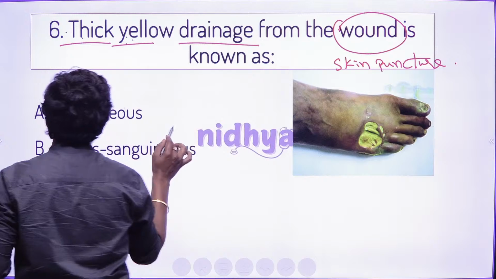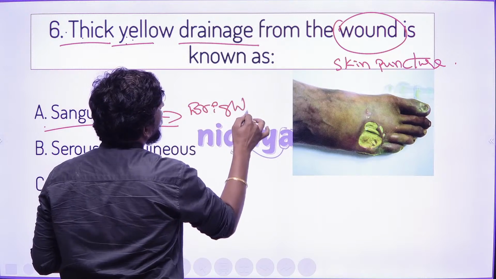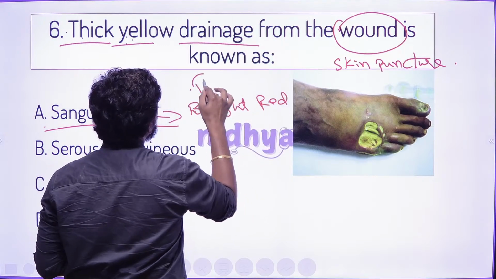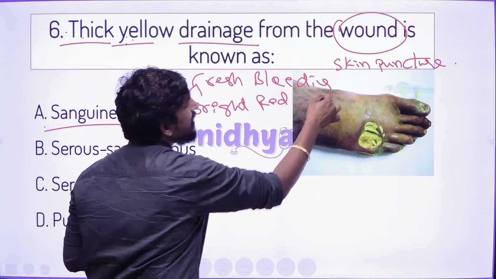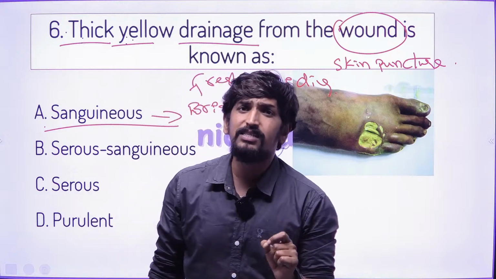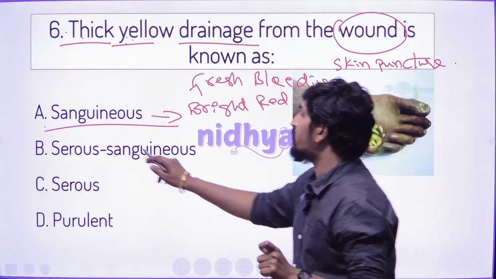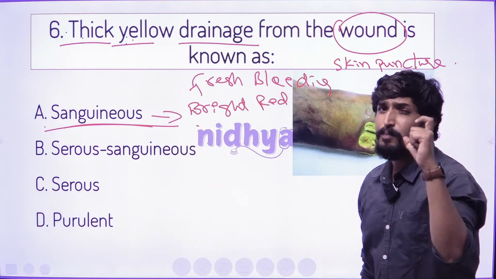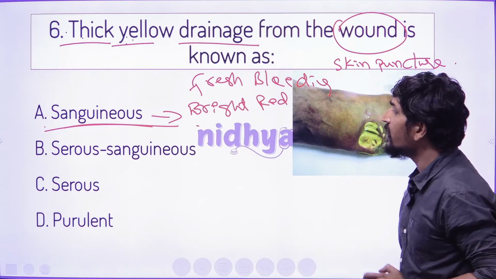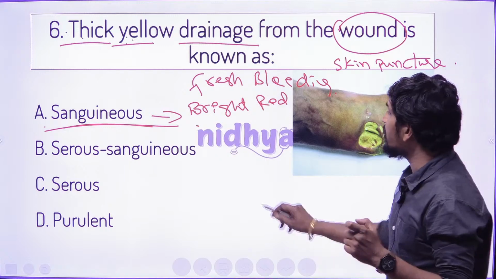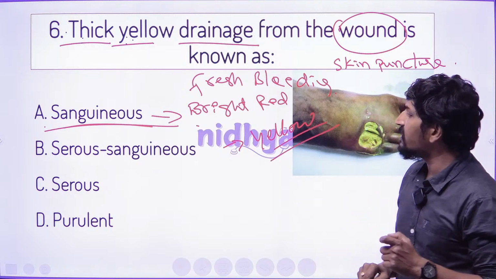Here, the sanguineous wound is called bright red fresh bleeding. If the skin is ruptured, the skin continuity is broken, the beginning character of the wound is sanguineous, a bright bleeding. And one more is called serosanguineous. Here in serosanguineous we can see yellow along with it.